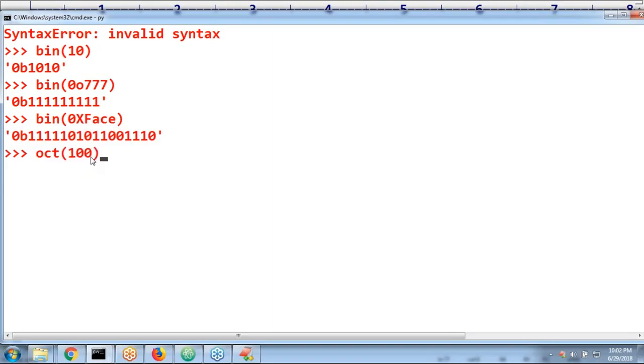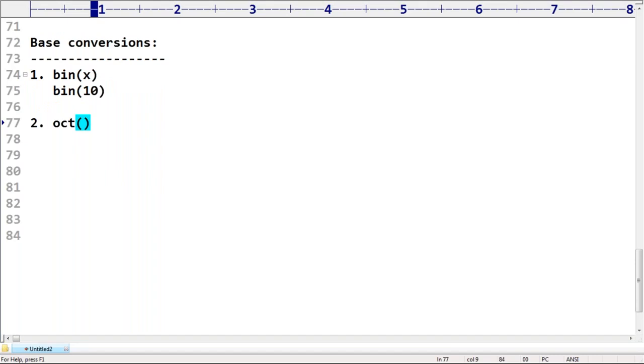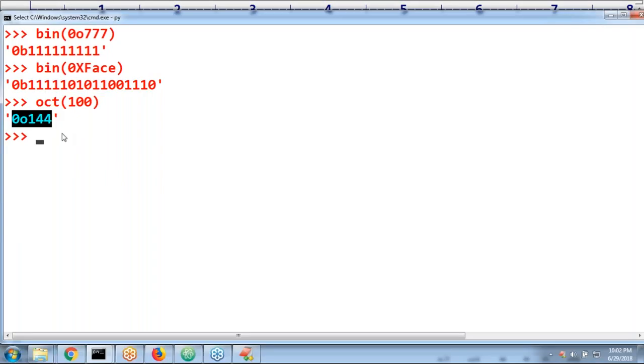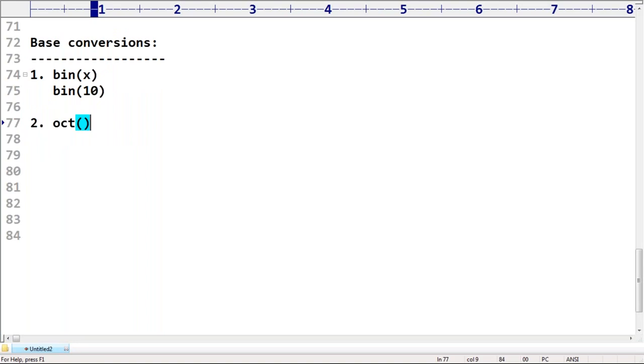Now observe, oct of 100, maybe we are going to get 144. Are you getting that value? 144. Like this, we are going to get the value. Remember. Similarly, oct of 0b111111, this is the binary. Can you please convert this binary to octal? 0o77 is the octal value. Is it clear, right? Any doubt about this one?